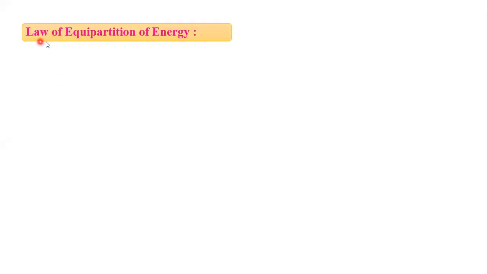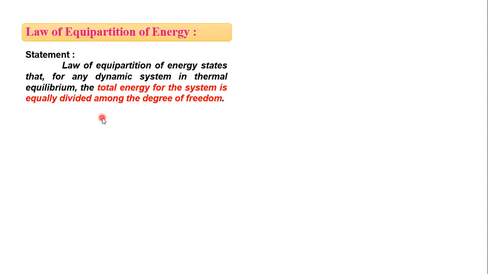Now the next article is the law of equipartition of energy. Let me learn the statement. As the name suggests, equipartition of energy states that for a dynamical system in thermal equilibrium, the total energy of the system is equally divided among the degrees of freedom.